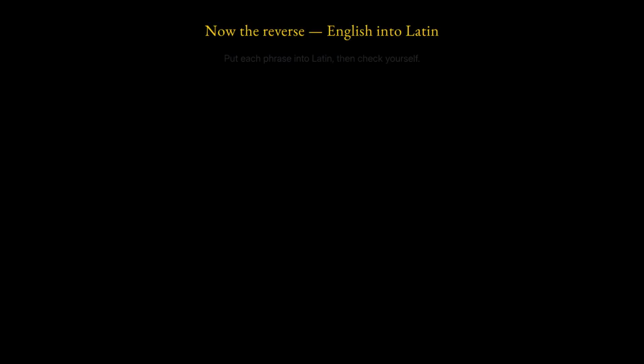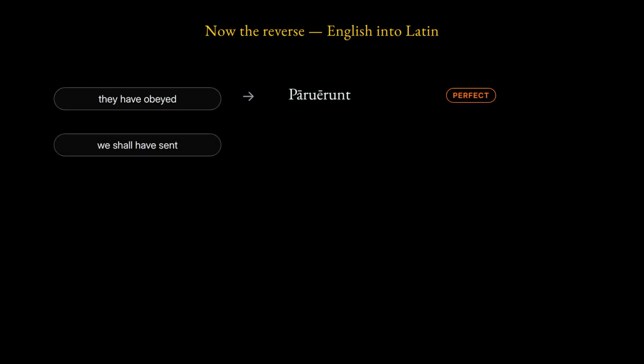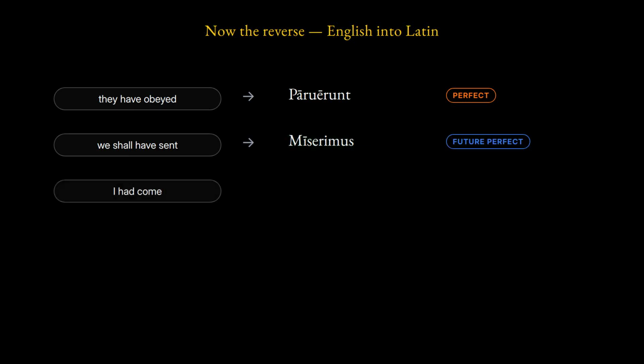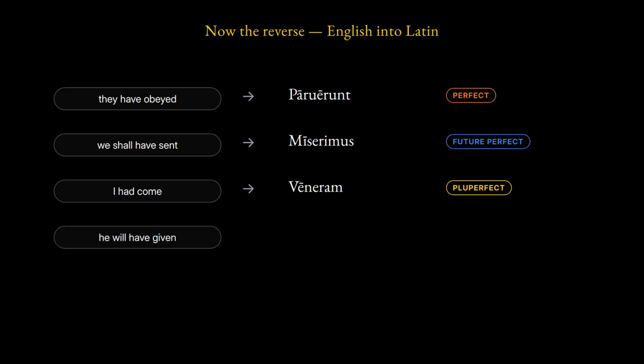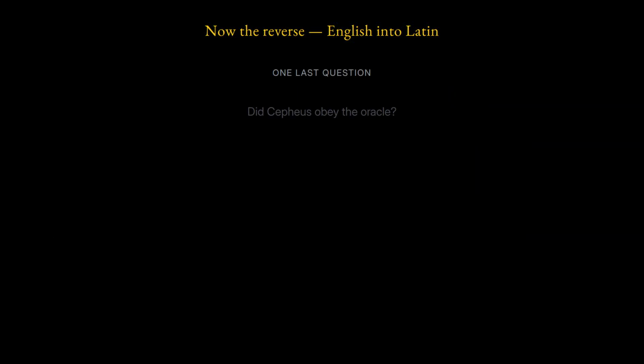Turn it around. Put each English phrase into Latin, then check yourself. They have obeyed. Paruerunt. We shall have sent. Miserimus. I had come. Veneram. He will have given. Dederit. To have destroyed. Delevisse.